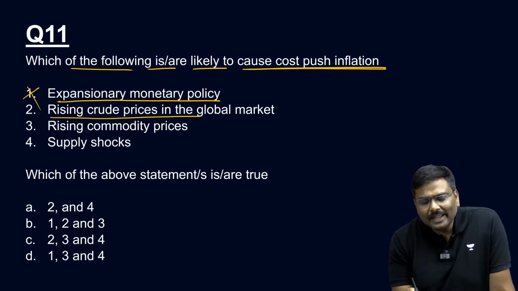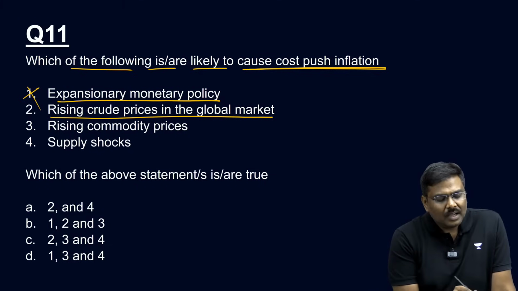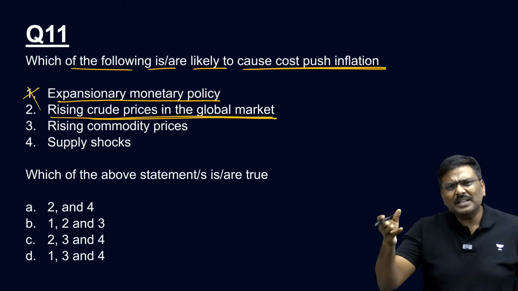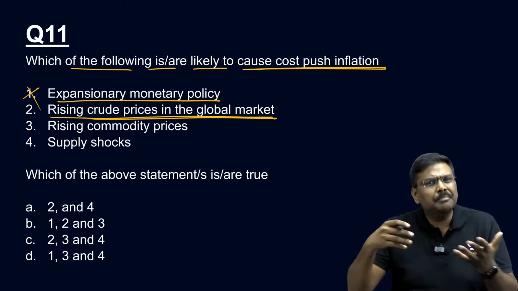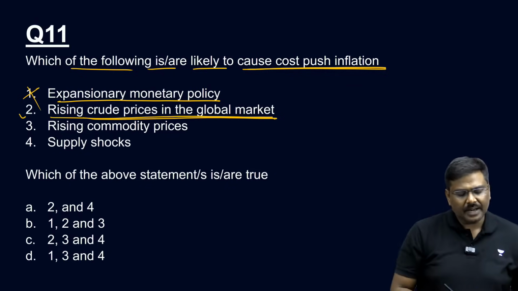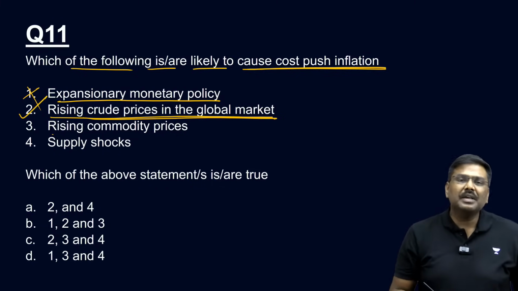Rising crude prices in the global market. India is import dependent. Crude prices will go up. It will cause imported inflation. It will also cause cost push inflation. Second one is correct.